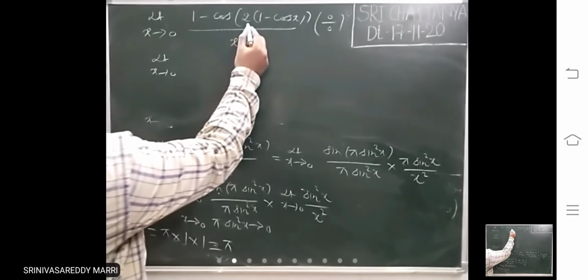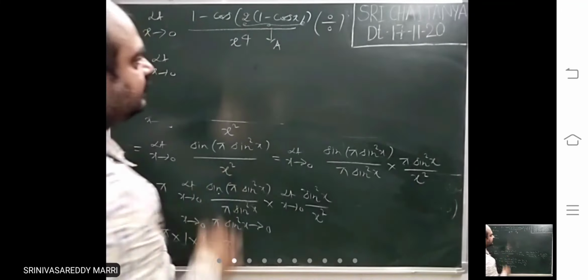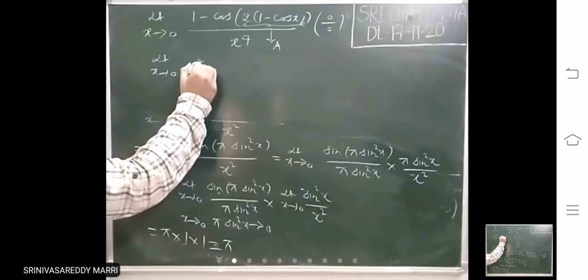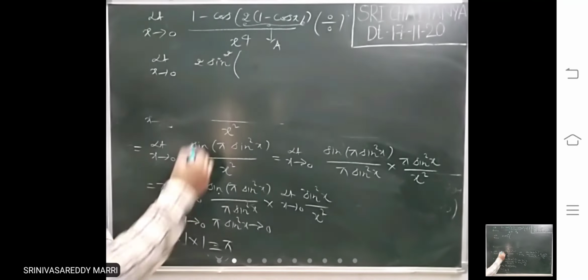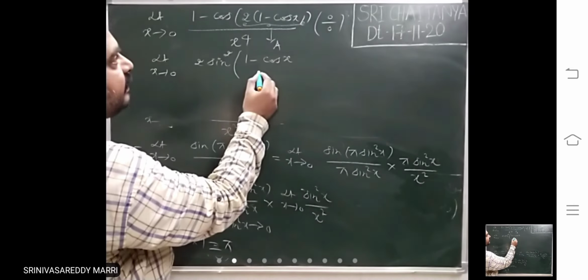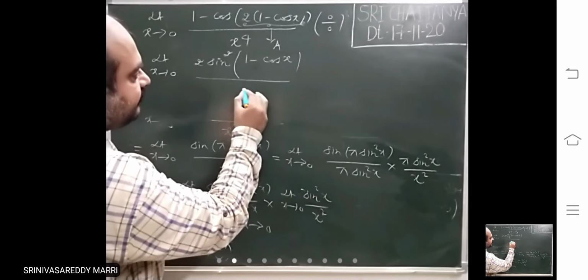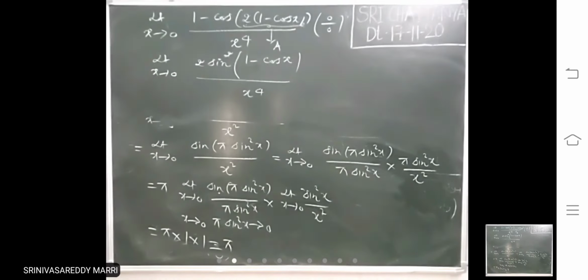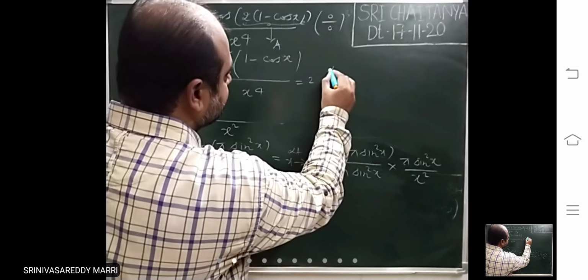Limit x tends to 0. Now first, what I am writing is, this complete is A. 1 minus cos A is what? 2 sine square A by 2. Here A by 2 means this angle. This is divided by x power 4. I have written 2 sine square A by 2, so write 2 outside.